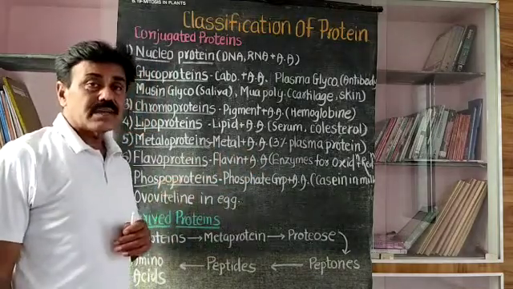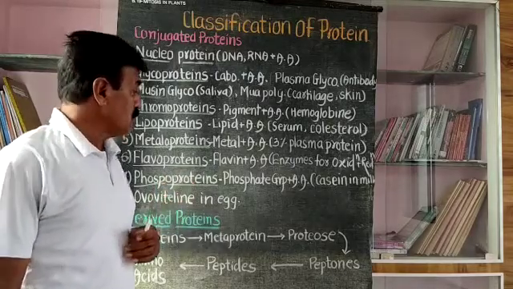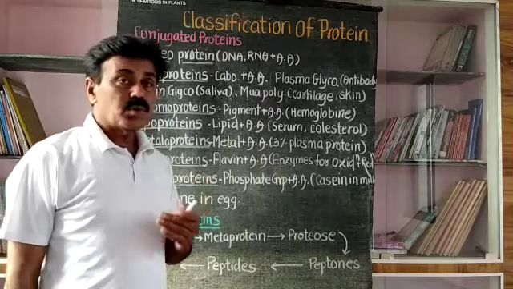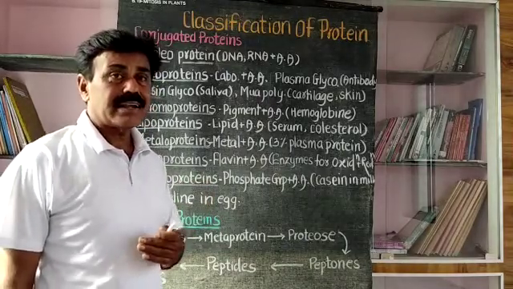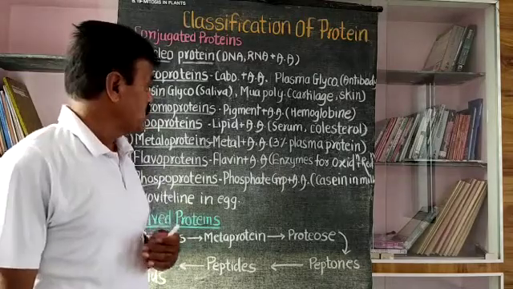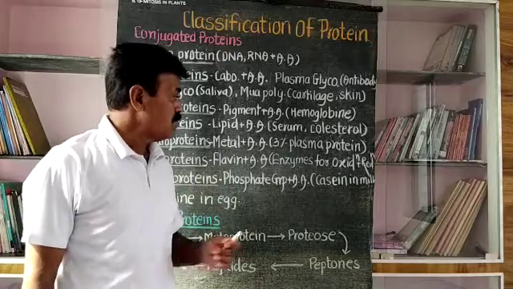Then the next example of conjugated protein is the flavoproteins. Flavoproteins, that means proteins, that is amino acids along with some flavin material. At that time it is called a flavoprotein. That means flavin along with amino acid is called a flavoprotein.